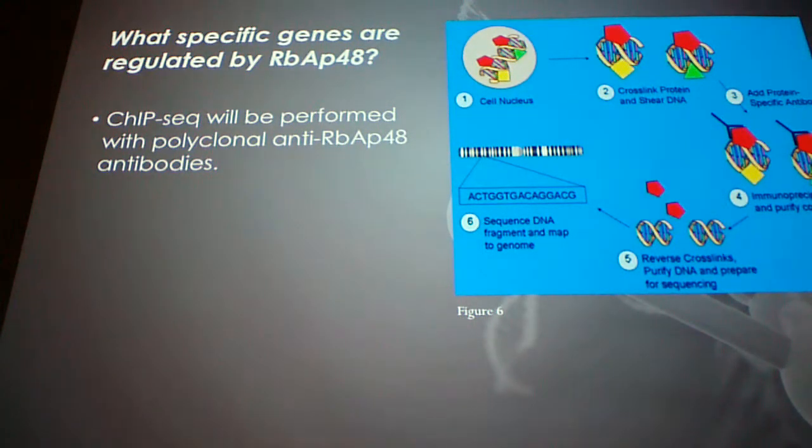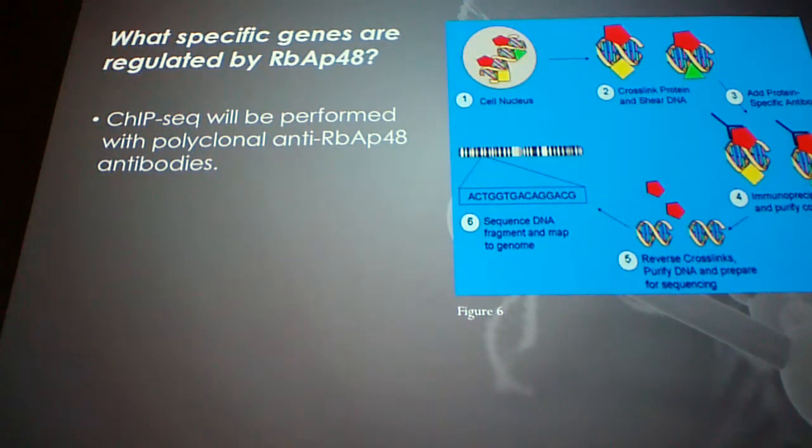Okay, so this is the bulk of the experiment, the ChIP-seq. We want to know what genes are actually being regulated by RBAP48. The way ChIP-seq works is we're going to cross-link the proteins to the DNA. Hopefully at this time, when we cross-link, some of the RBAP48 is going to be bound to the DNA. So we cross-link it, then we digest it, and we basically put it through an affinity column.